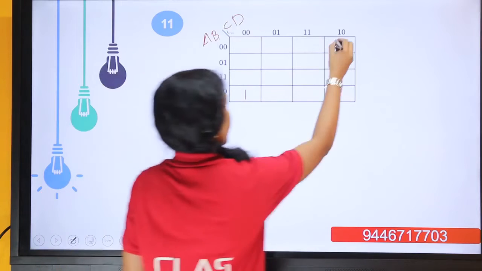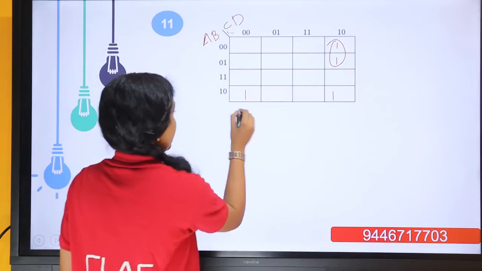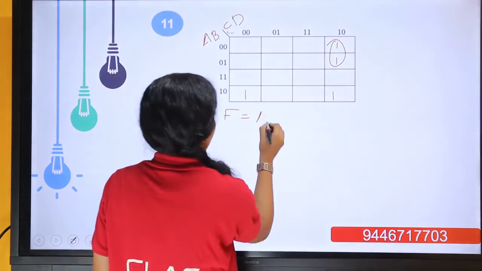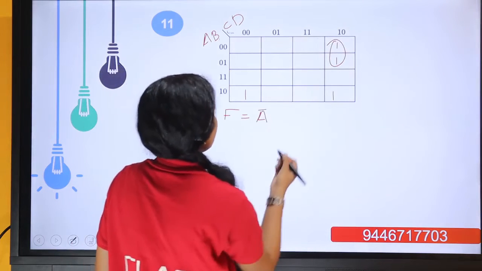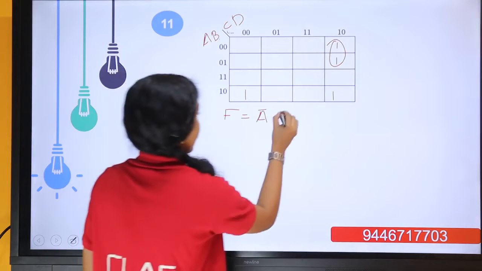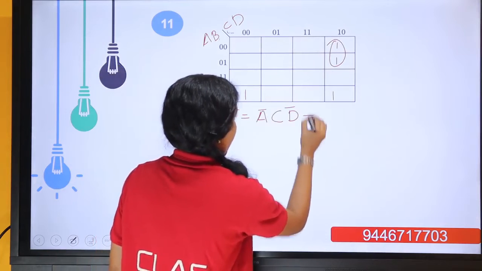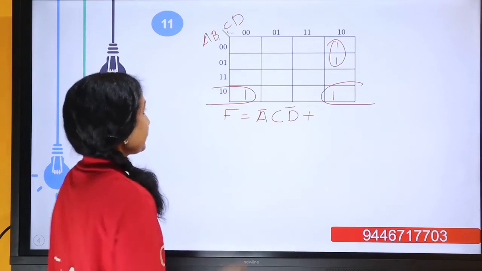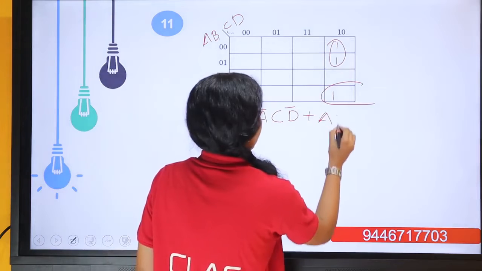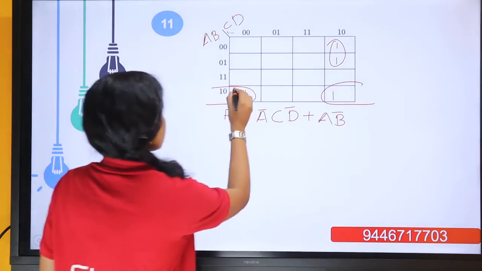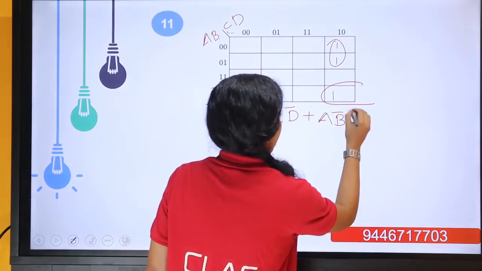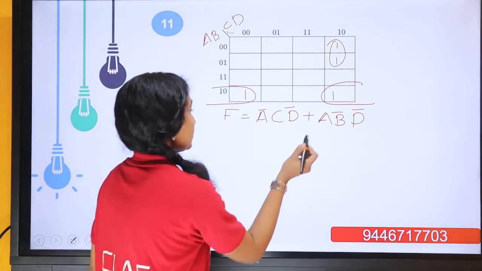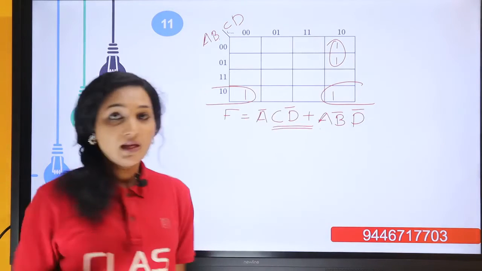Okay. Now grouping. This is our first group. F equal to, here it becomes A bar, and here it is C D bar. A bar, C D bar, or these two ones. It becomes A B bar, and by this group it becomes A, B bar, D bar. Okay, so this is our minimal SOP representation.